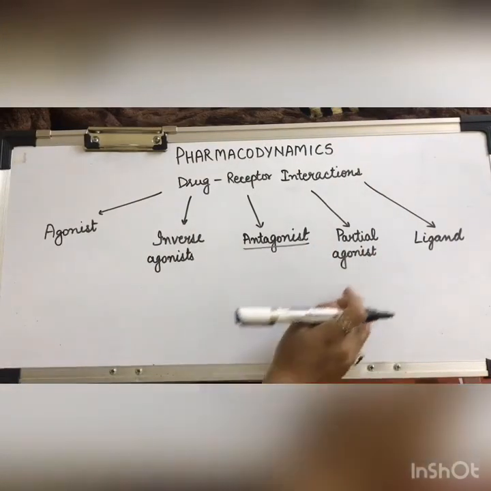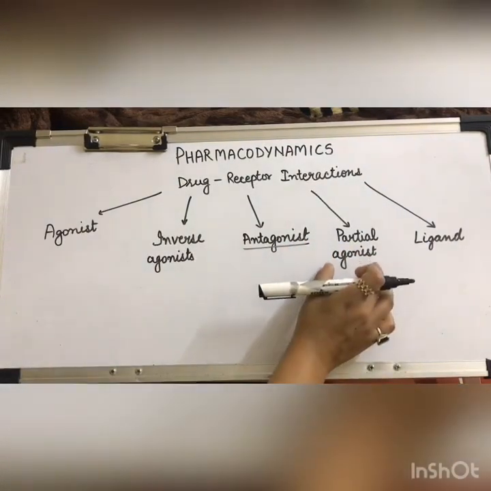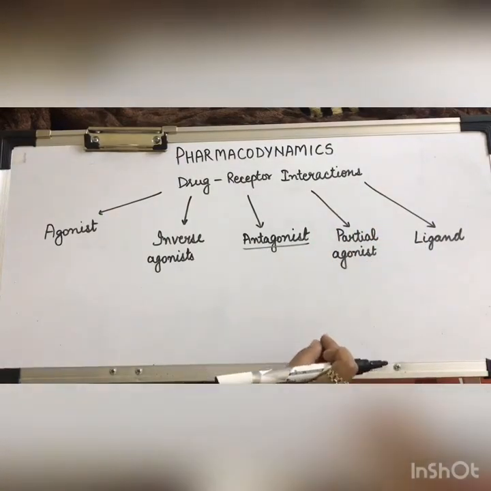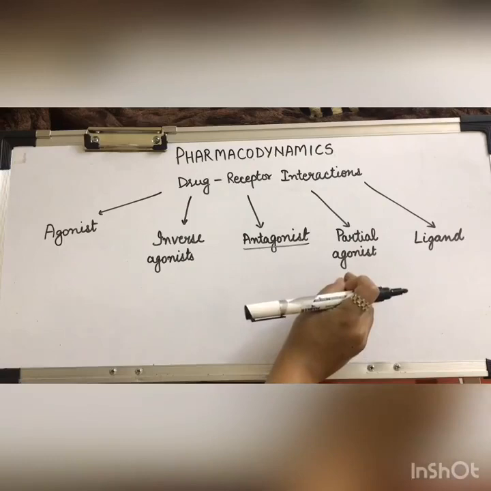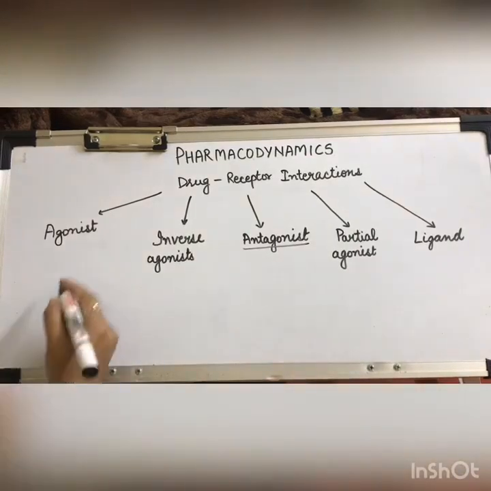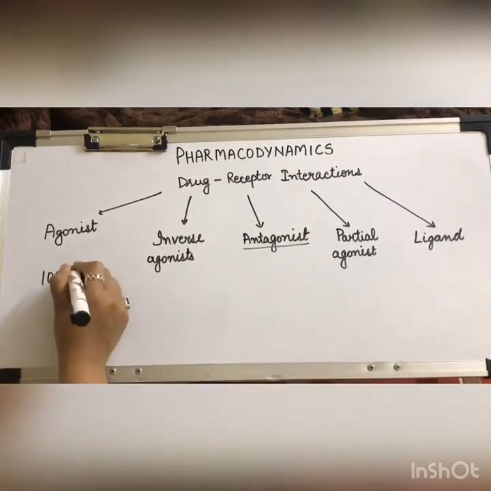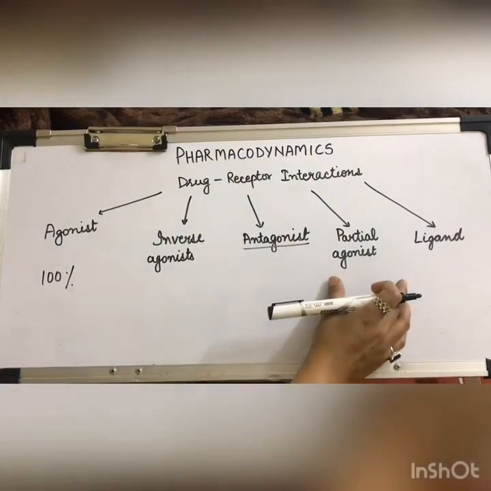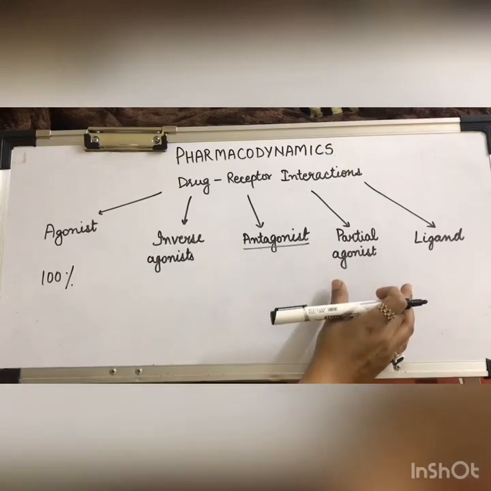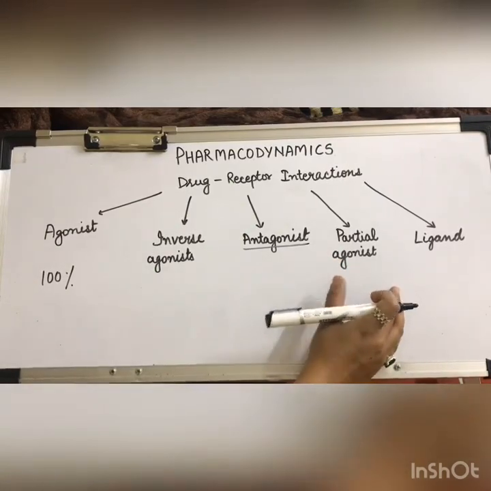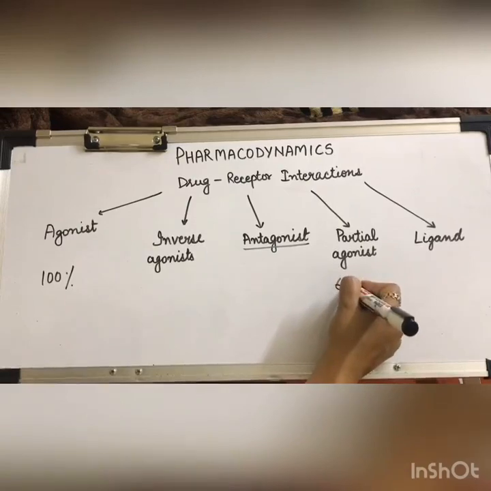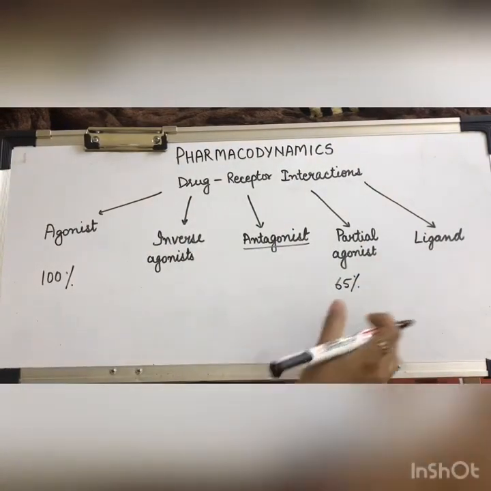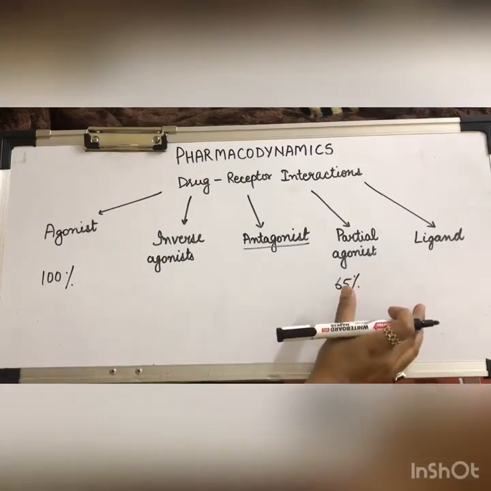Partial agonist, as the name suggests, is an agonist, but it is partial. It is not producing as much response as the agonist. For example, if the agonist was producing 100% response, the partial agonist will be producing a submaximal response, maybe 65% or 60% of the response. So it is giving a submaximal effect.